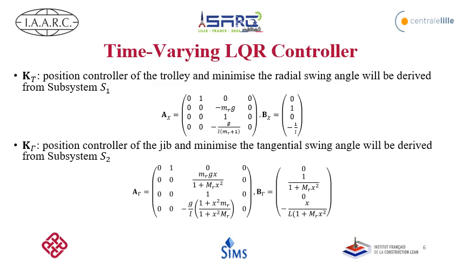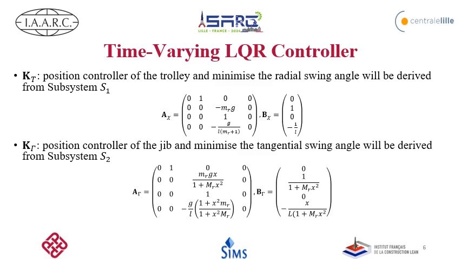To derive the controller, this LQR controller, we need to linearize the equations of motion, and to achieve this, we have divided the system into two subsystems. During the linearization, we assume a small swing angle, consider the parameters of each subsystem as time varying, and ignore the derivatives of the time-varying variables in each subsystem, resulting in simplified subsystems.